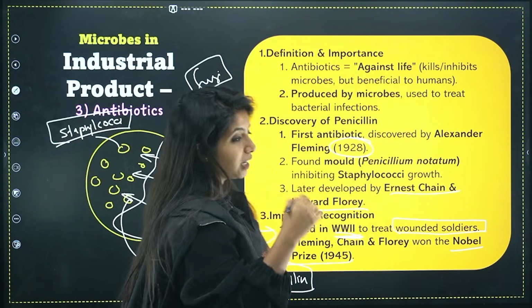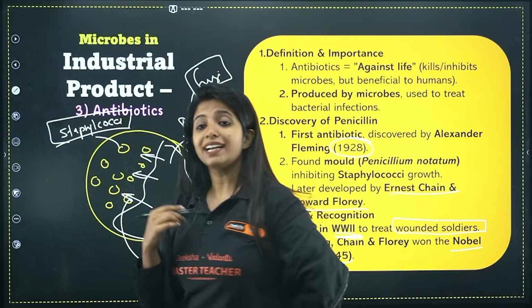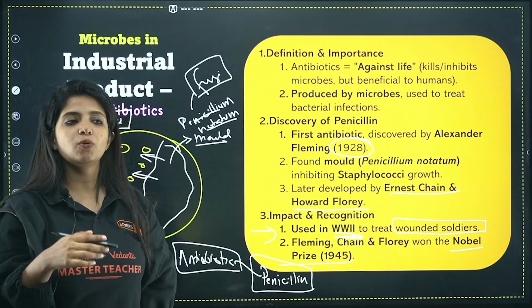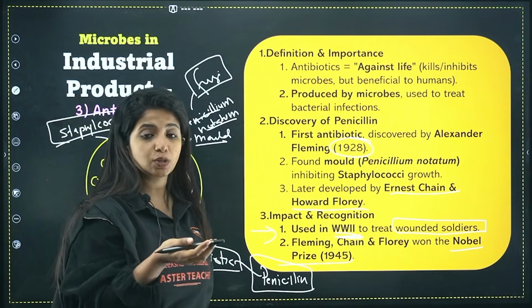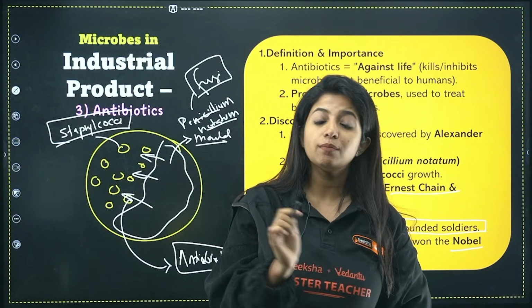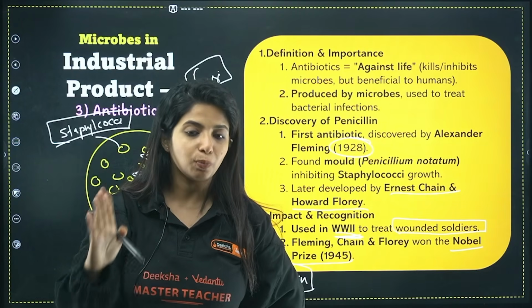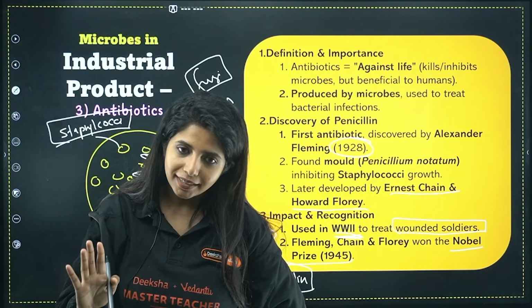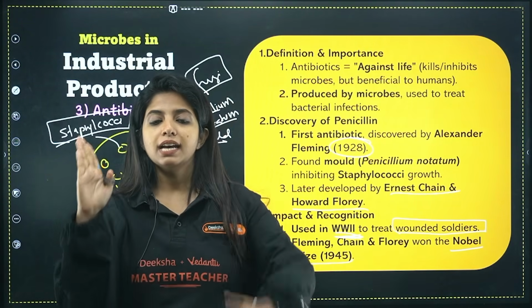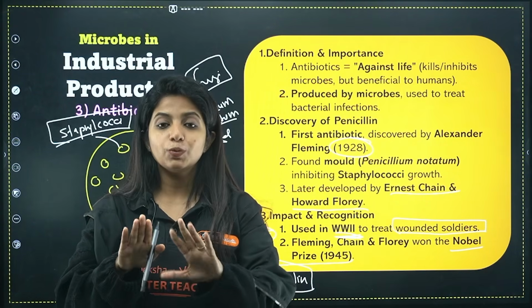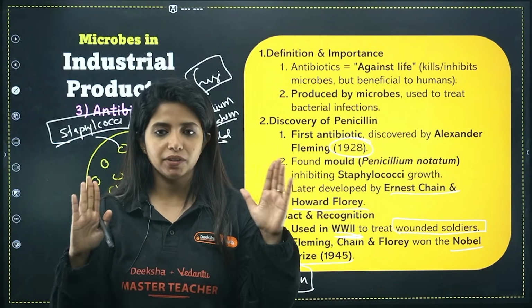This Penicillium notatum is producing what? An antibiotic, that is penicillin, that does not allow the growth. Later, it was developed much more by Ernst Chain as well as Howard Florey, and the three of them together got their Nobel Prize. Apart from it, in World War II also this was particularly being used. Done. That's all. This is microbes in industrial production of antibiotics. And with this, we end the industrial part.